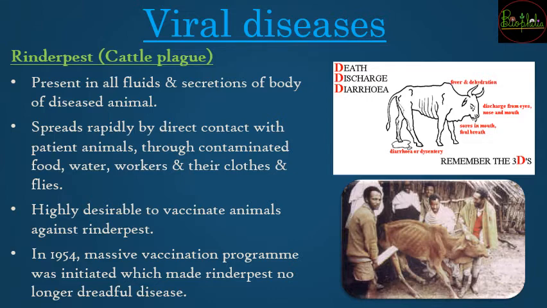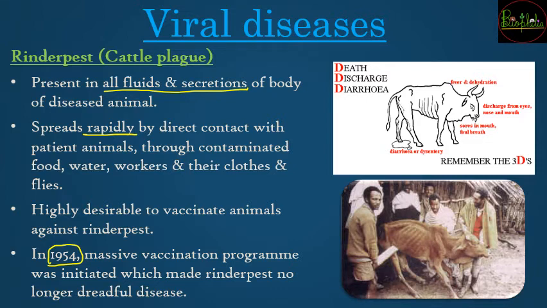So rinderpest or cattle plague is a viral disease that spreads in all fluids and secretions of the body of the diseased animal. So it spreads very rapidly. जैसे you now know that a viral disease has taken over the world population, that is coronavirus. As a viral disease spreads at a very fast rate, similarly many years ago, in about 1954, there was a massive outbreak of that viral disease, rinderpest.